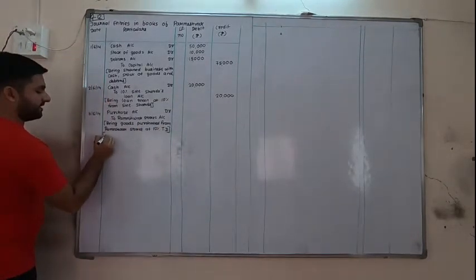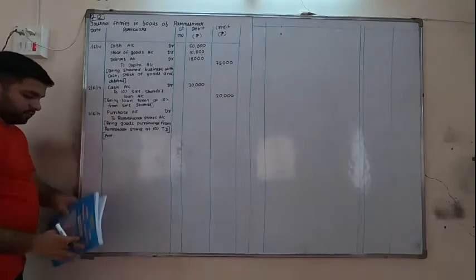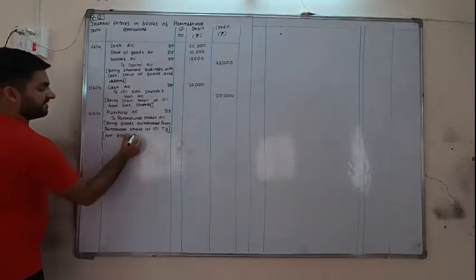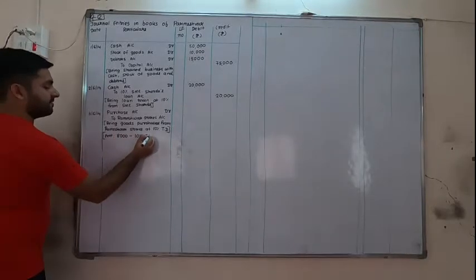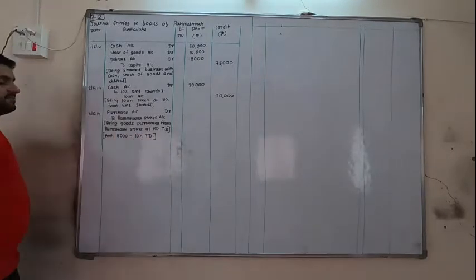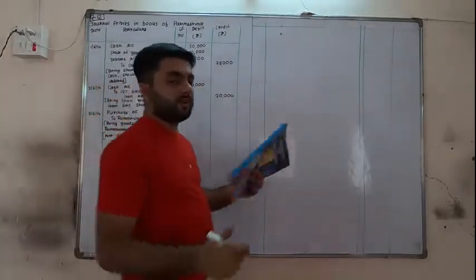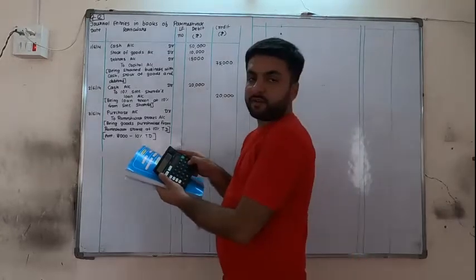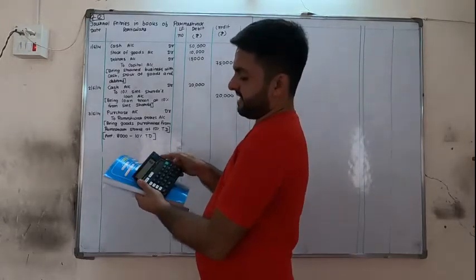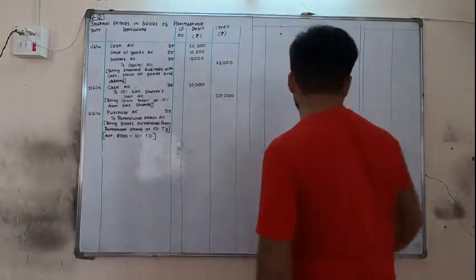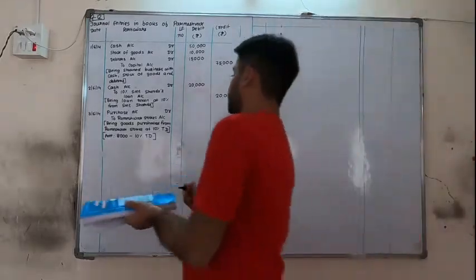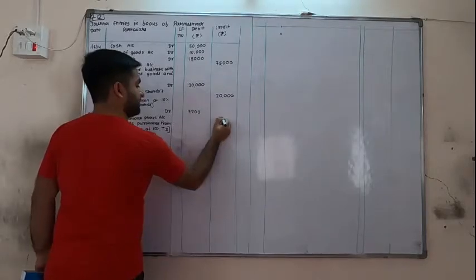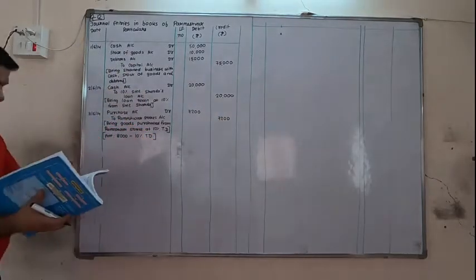Now we will calculate the amount. Goods are of 8,000. As I said, directly subtract 10% TD. TD means trade discount. So do it in your calculators, it will be 7,200. How will you do it? Write 8,000 in your calculator, minus, write 10 and press percentage, you will get 7,200 directly. 7,200 on the debit and credit side.